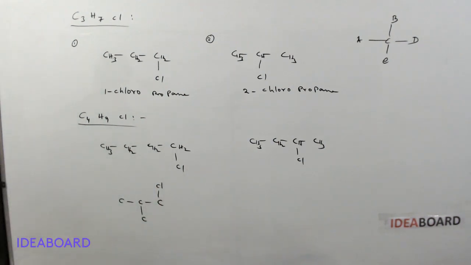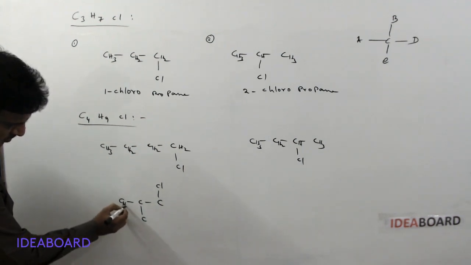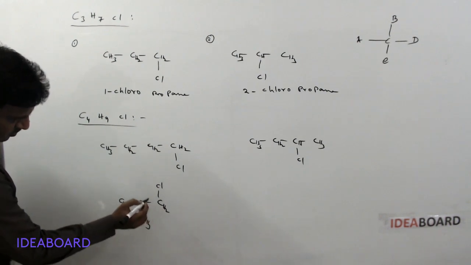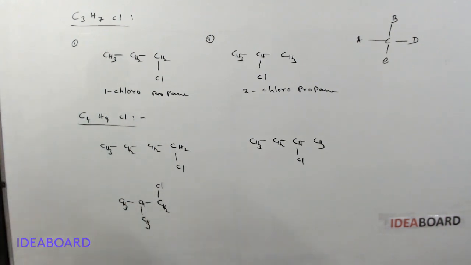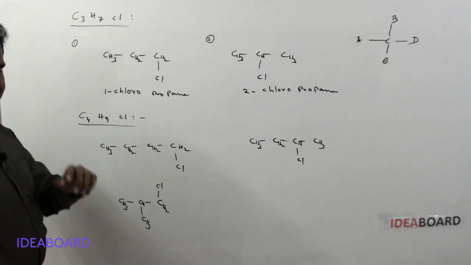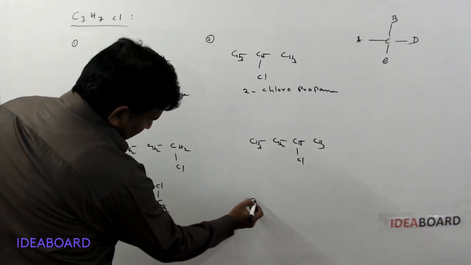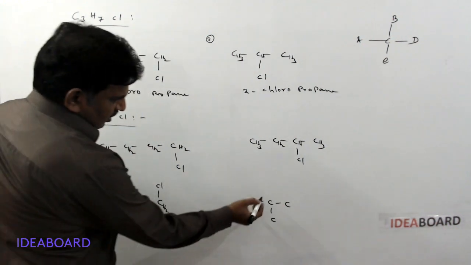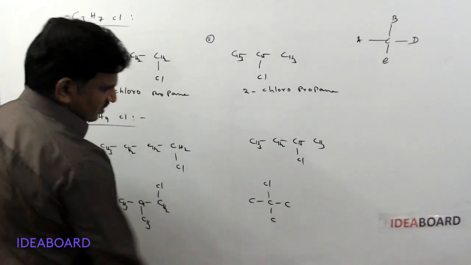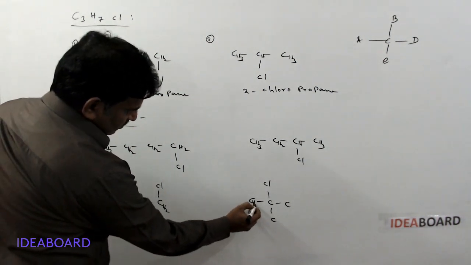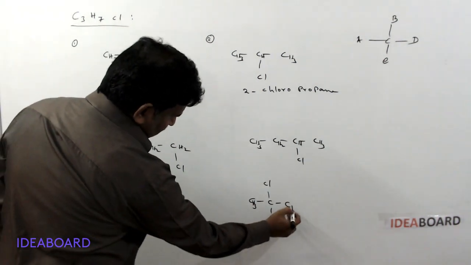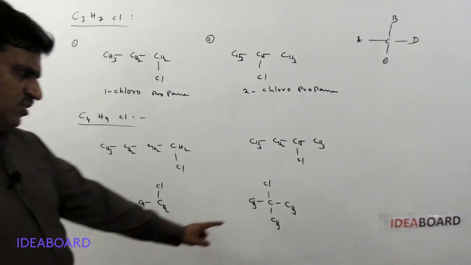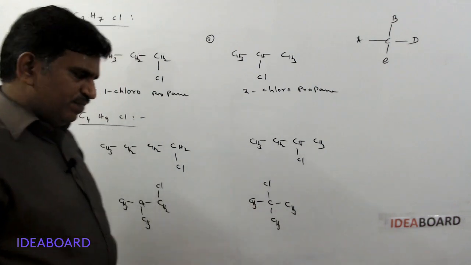Okay. Now write the hydrogen atoms. It is a CH3. This is CH3. It is a CH2, and this is CH. Okay. This is called as 1-chloro-2-methyl-propane. And again I am writing 3 carbon chain, and here there is another carbon, and I am writing the chlorine here. Okay. Now this is a CH3, CH3 and CH3. No hydrogens required on this. So this is a tertiary butyl chloride or 2-chloro-2-methyl-propane.